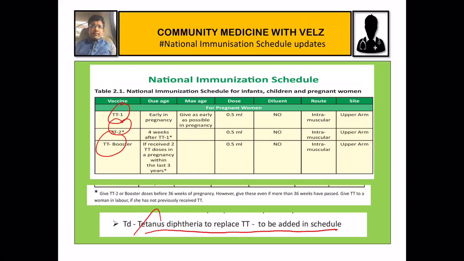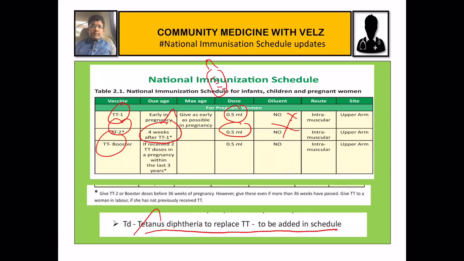So in pregnancy, a mother should get 2 doses of TD 4 weeks apart. The first dose should be given as early as possible in pregnancy, when she comes for the urine pregnancy test or for confirmation of the pregnancy. The second dose at least 4 weeks after the first dose. The dose is 0.5 ml. There is no need for diluent because it is a liquid vaccine.